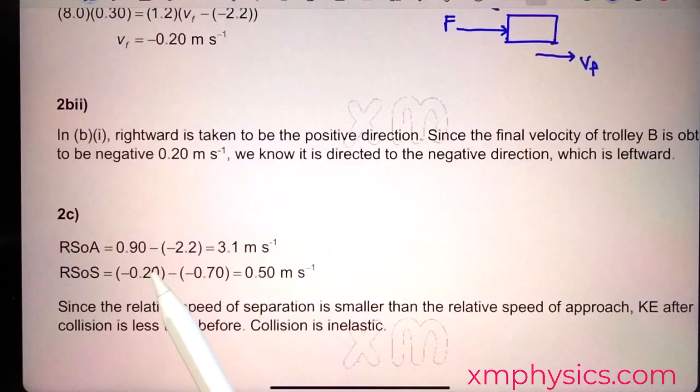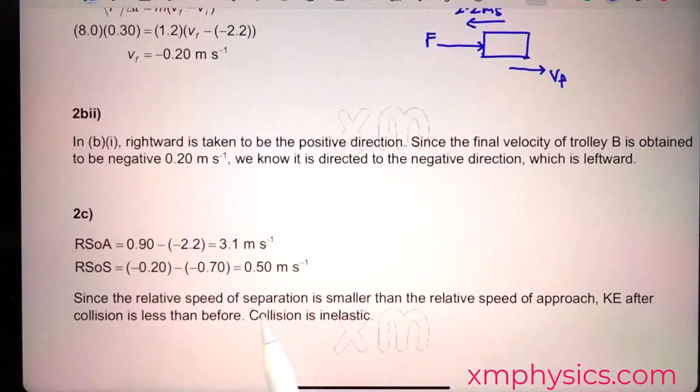If it's an elastic collision, then RSOA should be equal to RSOS, but obviously they are different. So our conclusion, since the relative speed of separation is smaller than the relative speed of approach, collision is inelastic. And so we have completed question 2.